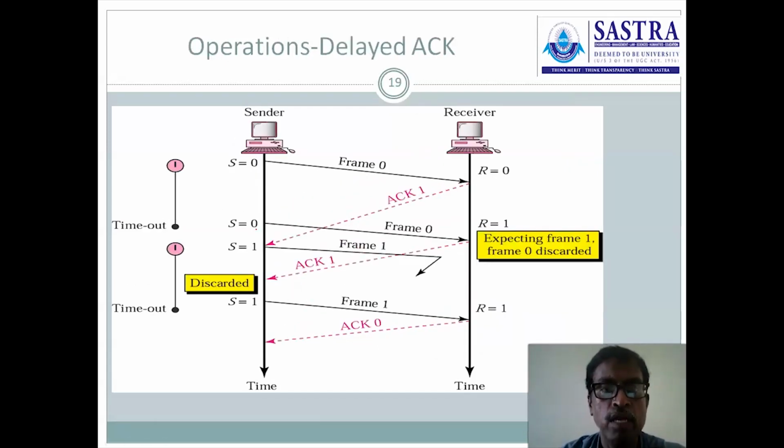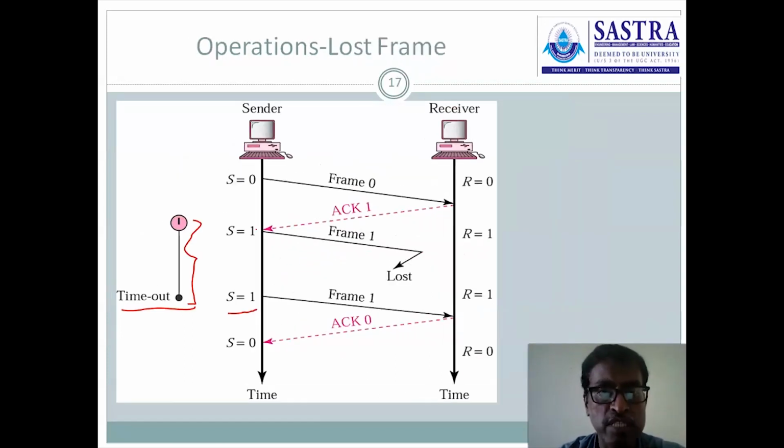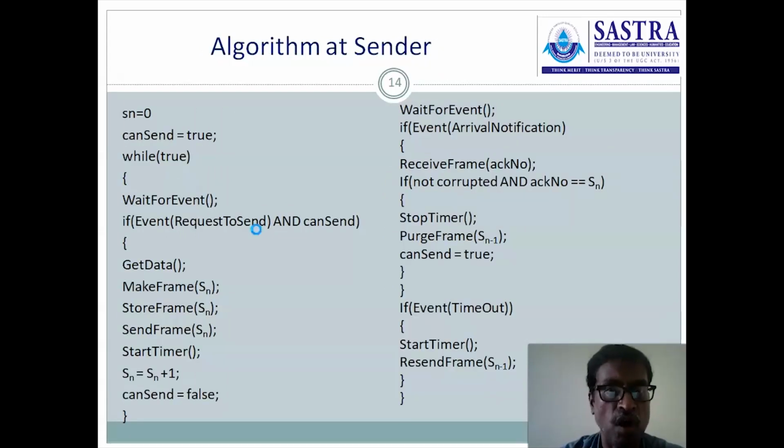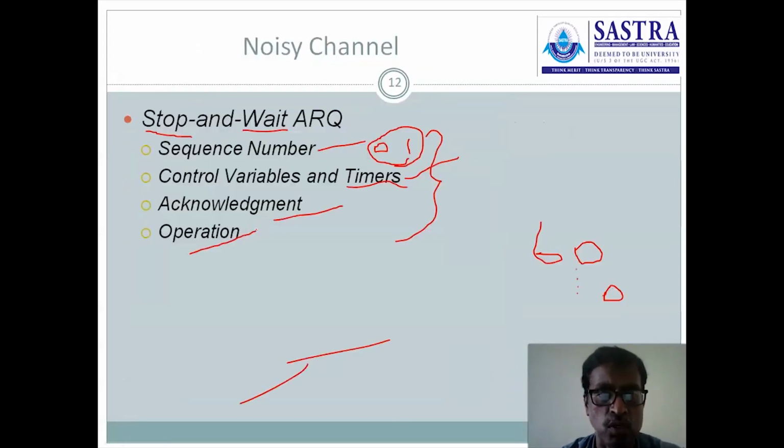And the fourth one, due to some traffic characteristics, sometimes a delayed acknowledgement will be received by the sender. After the timeout occurred, it may receive the positive acknowledgement for the previously transmitted frame. Then how is the system behaving in that case? Those things come under the operations of stop and wait ARQ. You should remember there are 4 parameters or constraints in stop and wait ARQ.